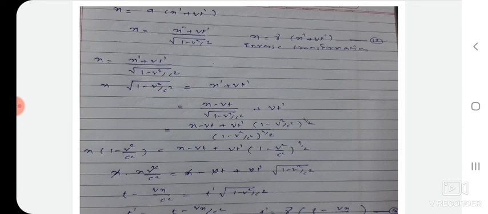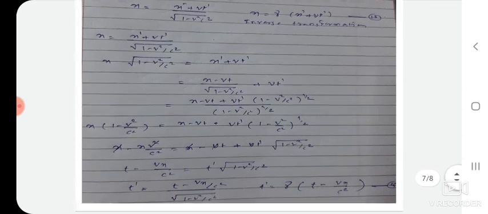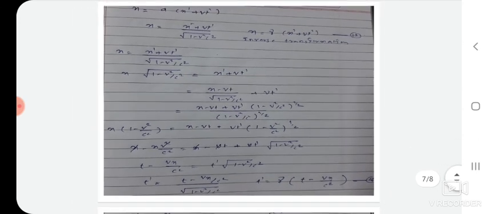If we simplify this equation, then we will get t minus Vx by C square is equal to t prime into square root of 1 minus V square by C square. Therefore, t prime is equal to t minus Vx by C square divided by square root of 1 minus V square by C square. 1 by square root of 1 minus V square by C square is nothing but gamma. Therefore, t prime is equal to gamma into t minus Vx by C square.